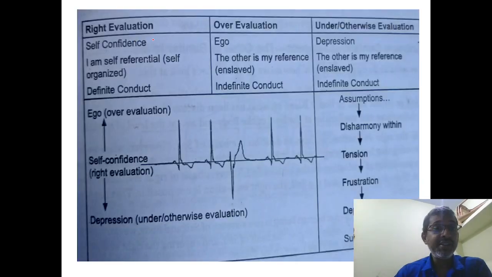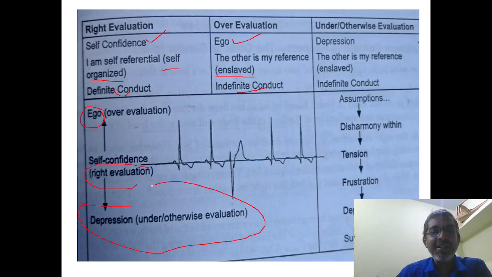Right evaluation always increases your self-confidence. Over evaluation will create ego. It will have the definite context. This is the indefinite context. I am self-referential, so it is self-organized, and the other is my reference. This diagram represents that. If you have self-confidence with right evaluation, you will have a normal heartbeat. If you have over evaluation, you will get ego, you may get high BP. If you don't have right evaluation, you will create depression, you may get low BP. I am telling in medical terms so you can understand easily. If you have right evaluation, you have self-confidence.